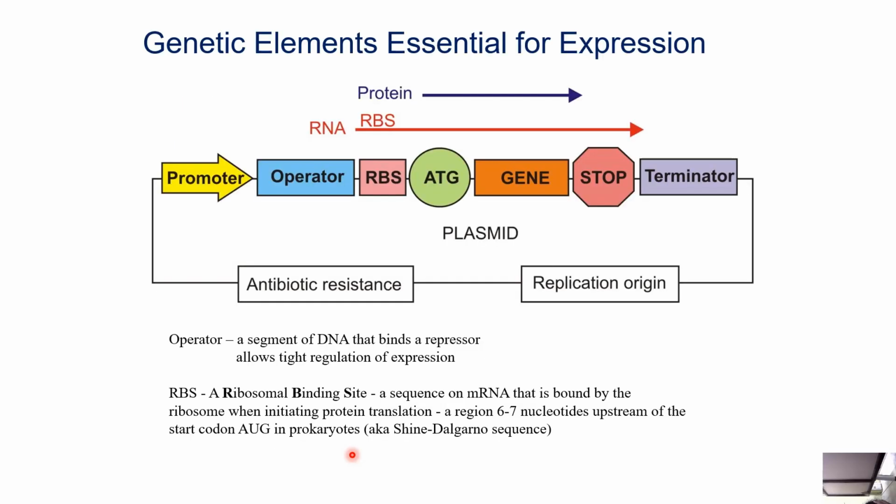Now, these are the genetic elements essential for expression. If you see the promoter, operator, RNA ribosomal binding site, RBS, ATG, this is a start codon, gene, stop terminator, replication origin or ORI, and antibiotic resistance selectable marker. So, the operator is basically a segment of DNA that binds a repressor, allowing tight regulation of expression. Now, RBS is a ribosomal binding site, a sequence of mRNA that is bound by the ribosome when initiating protein translation. A region of 6-7 nucleotides upstream of the start codon AUG in prokaryotes, a Shine-Dalgarno sequence.